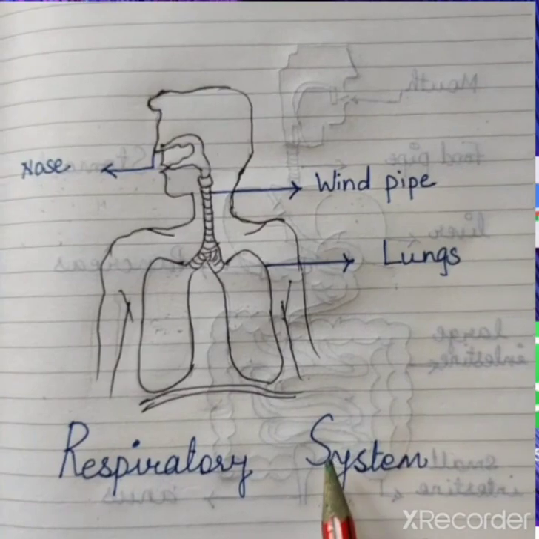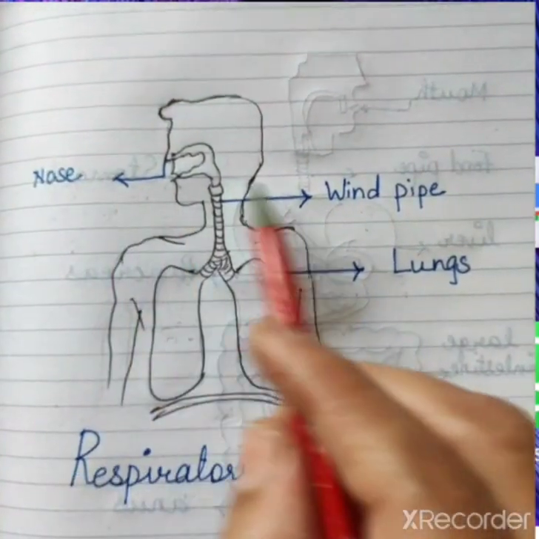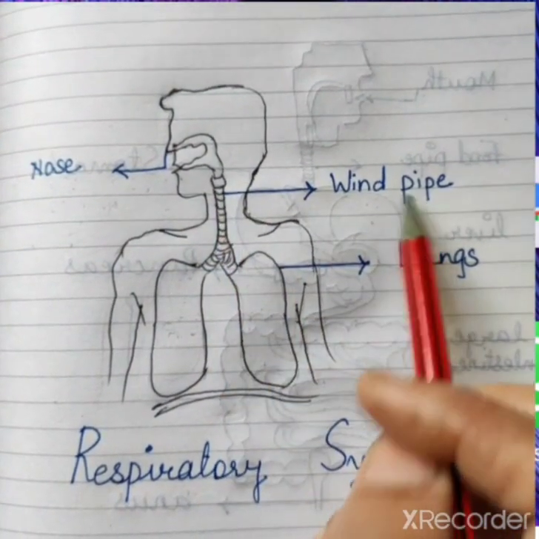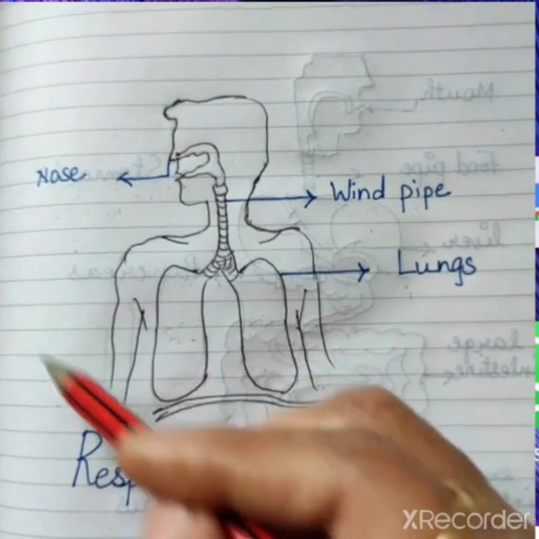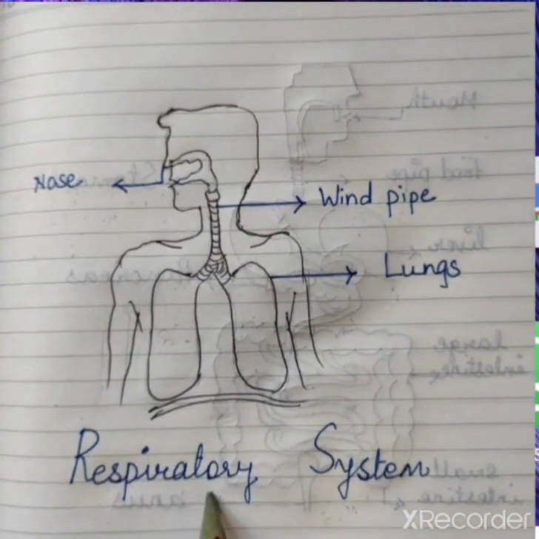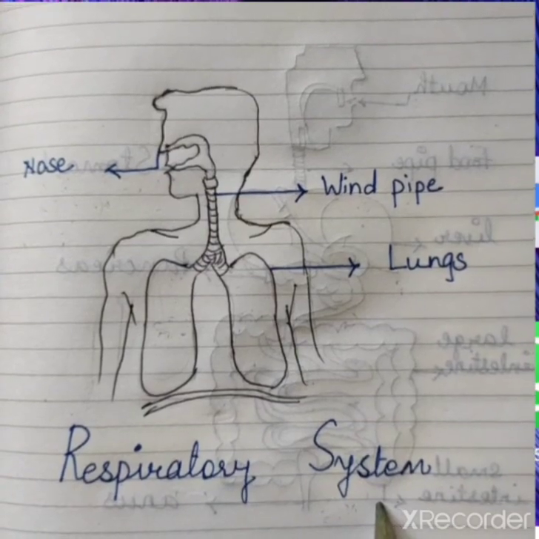Okay, so students, our respiratory system consists of the nose, see, this is our nose, the windpipe and lungs, and all these body parts together form the respiratory system. Have you got my points, students?